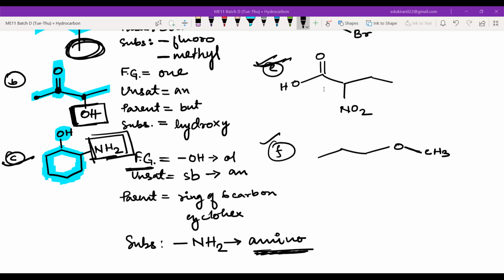Also see the carbon number. Maimuna, see the number of carbon atoms now. See the number of carbon atoms. You're writing it. Okay.